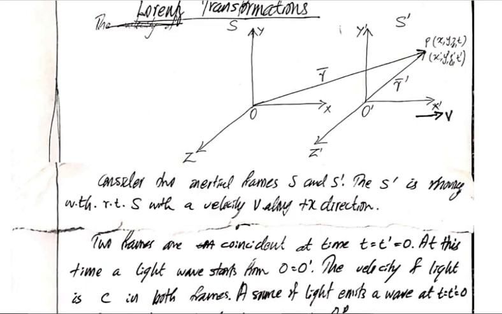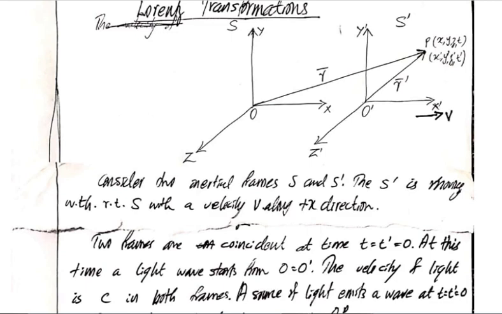was a source of light at the origin at time t equal to t dash equal to 0. At that time a light wave is emitted from that source. So after a time t, the light wave will have reached a point P. Now with respect to the frame S, the distance travelled by the light wave is OP. And with respect to the frame S dash, the distance travelled is O dash P.